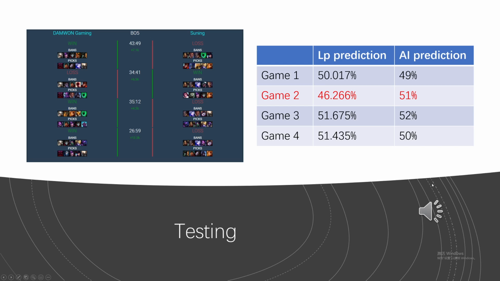Comparing the two sets of predictions, we can find that Game 1, Game 3, and Game 4 are nearly the same. But those of Game 2 differ a lot. After analysis, I found that the problem comes from the champion picked in Game 2. One of the champions picked in Game 2 was never picked in any of the previous games. Hence, this leads to a huge prediction deviation.